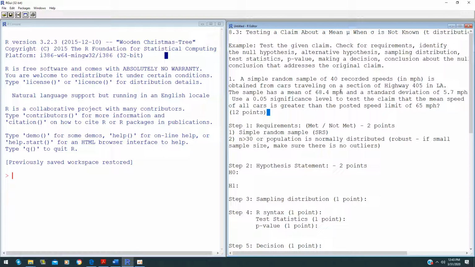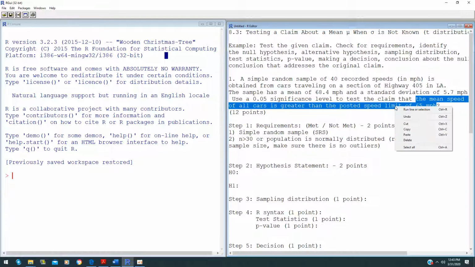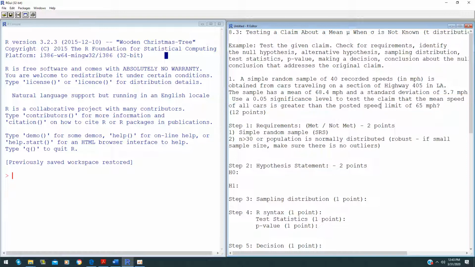Every time you do a hypothesis test, I always tell my students to figure out where the claim that you need to test is, and it's always given in the question. For this case, you want to test the claim that the mean speed of all cars is greater than the posted speed limit of 65 miles per hour. So this is your claim. This claim is very important because when you make a conclusion, you have to base it on this claim. When you do your hypothesis statements, this is where your claim statement will be.